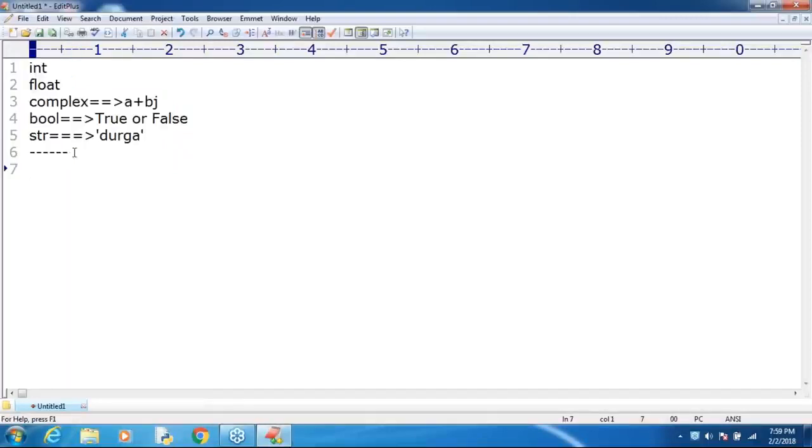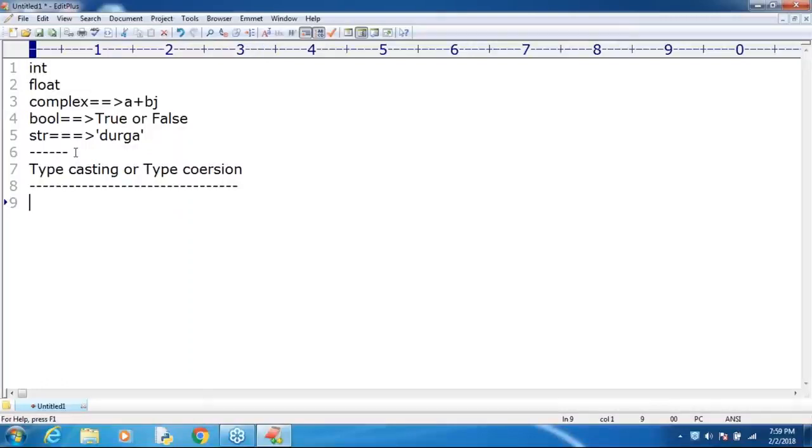Next, we can convert one type to another type. That process is by default considered type casting, or type coercion. Either coercion or casting, both are always the same.